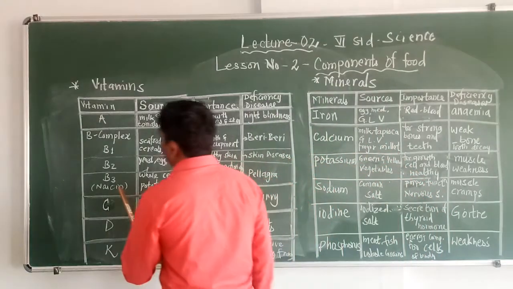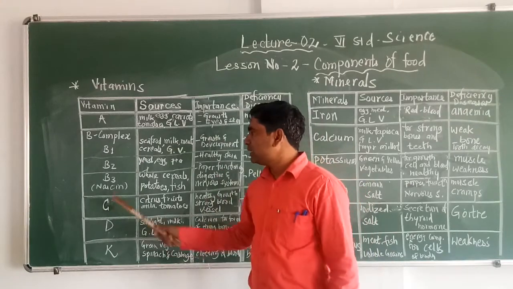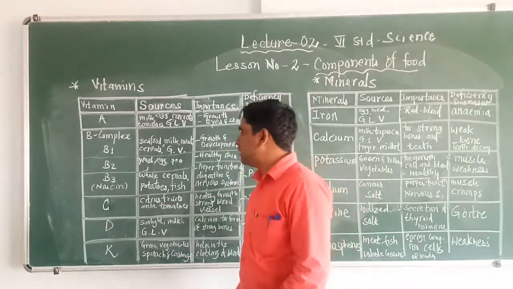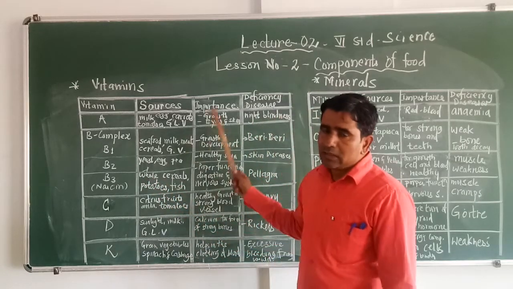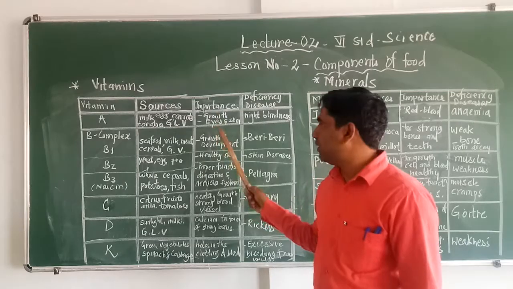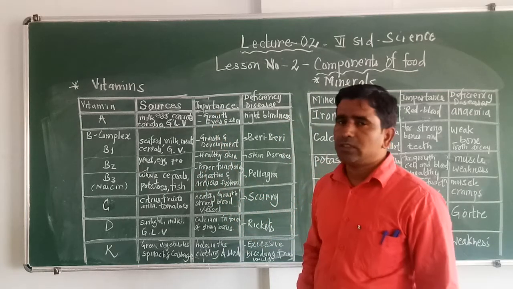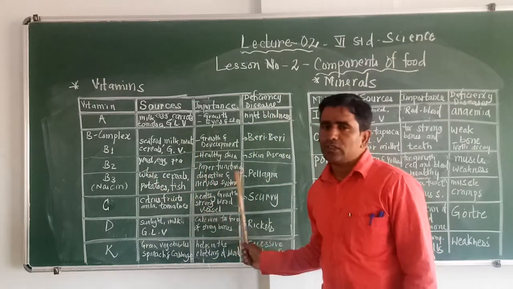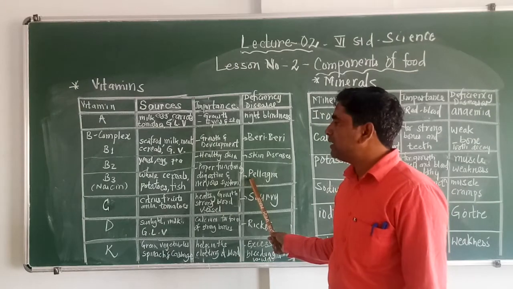The last type of B complex vitamin is B3, also called niacin. The sources for vitamin B3 are whole cereals, potatoes, fish. The importance of the vitamin in our diet is proper functioning of the digestive and nervous system. If a person lacks vitamin B3, he is going to come across the deficiency disease called pellagra.